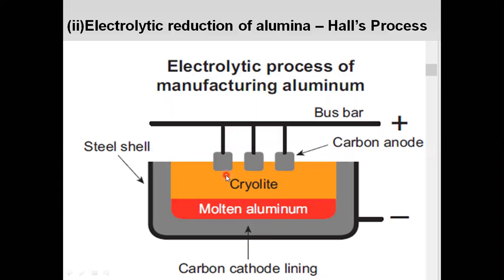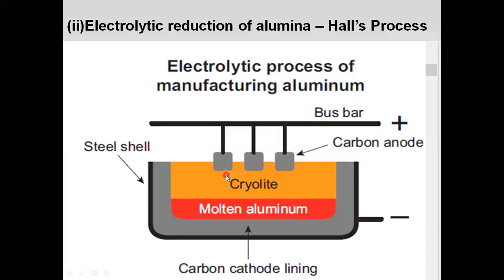So the next one is we have the tank at 900 to 950 degrees Celsius. The voltage is 5 to 6 volt we have used. What are the substances included? Pure alumina and molten cryolite plus fluorspar.